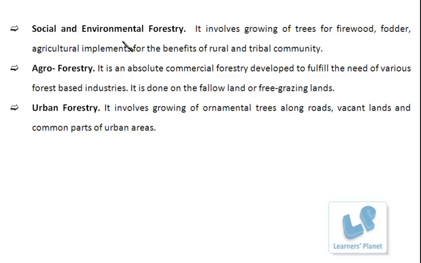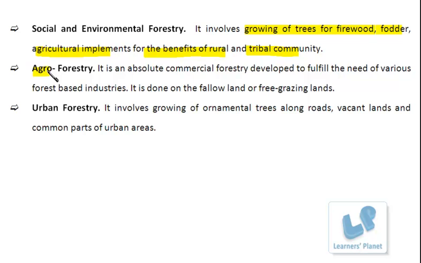Well, the social and environmental forestry involves the growing of trees for firewood, fodder, agricultural implements, and for the benefit of the rural as well as the tribal community, without disturbing the natural habitat of the organisms.